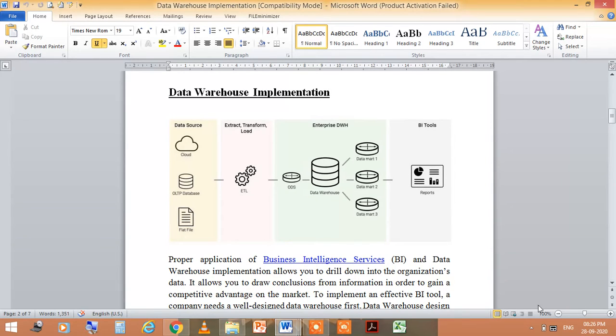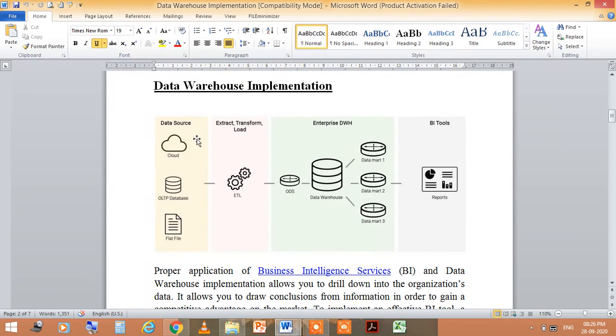So see in this figure, this is the data source, meaning the data comes from different sources. What is the source of that data? In the form of cloud, OLTP databases or flat files, these are the data sources, and this data is then transferred to the second phase, that is the extract, transform and load section.